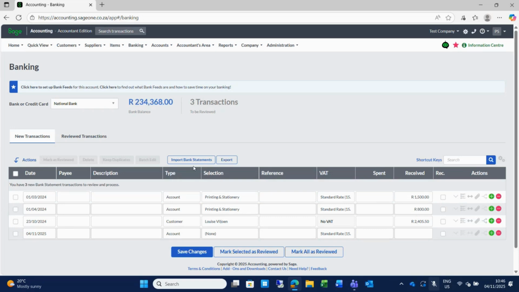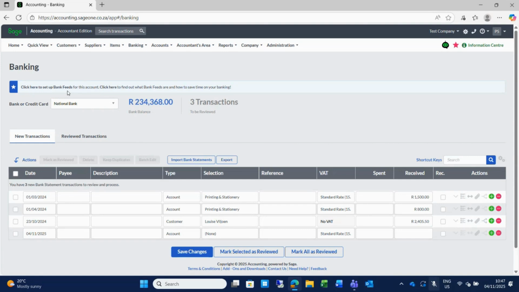Then your second option is that you can import your bank statements. You can export your bank statement from your online banking in OFX or CSV or whichever format, and then we can import the bank statements here. But the best option will be to set up bank feeds.